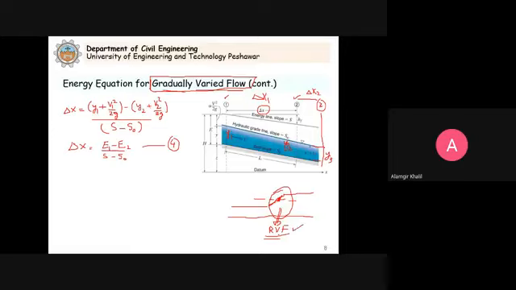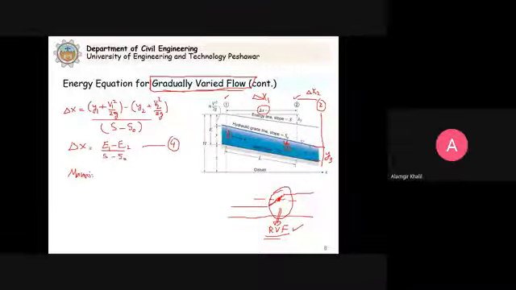This is another topic that we are going to study, how to analyze the rapidly varied flow problems. So that's why we have to ensure that when we apply these equations for the depth ranges, the depth of water in the channel should not cross the critical depth. So how will you know that it should not cross the critical depth? For that, you will apply the Manning's formula to calculate y naught.